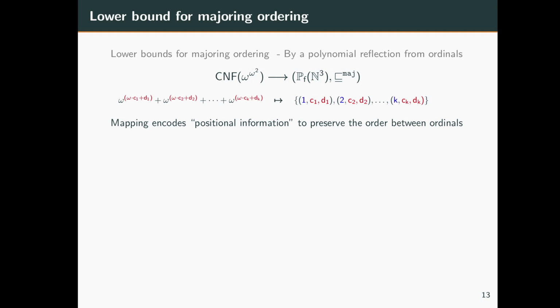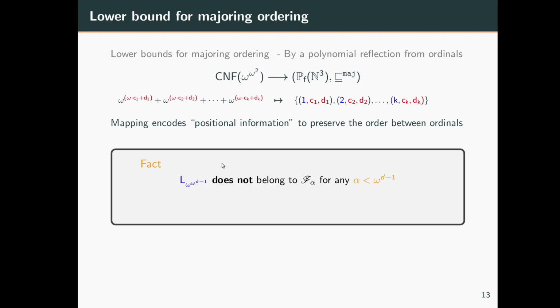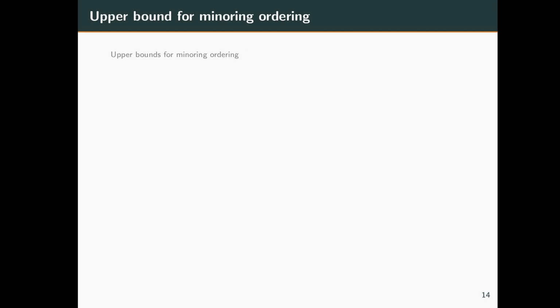It is not very hard to show that this is indeed a polynomial reflection, and since we know that the length function for omega to the d minus 1 does not belong to F_alpha for any alpha less than omega to the d minus 1, the same applies for length functions over finite subsets of N to the d over the majoring ordering. So this gives a brief overview of lower bounds for the majoring ordering. Now we'll go to upper bounds for the minoring ordering.